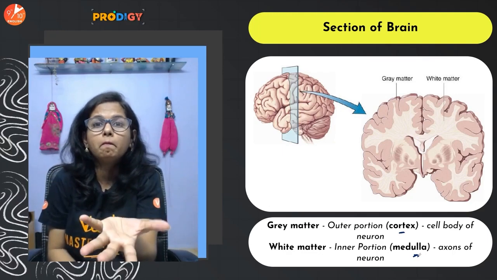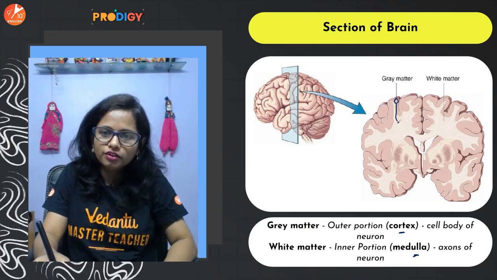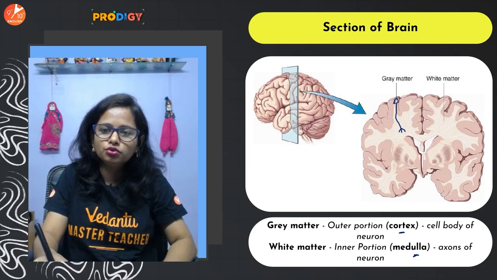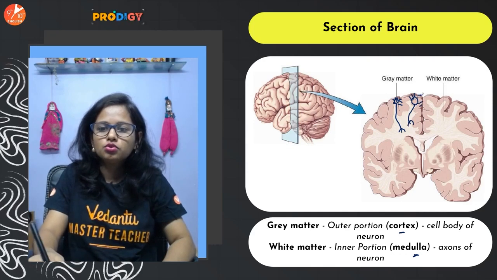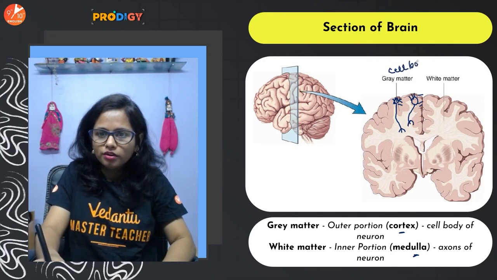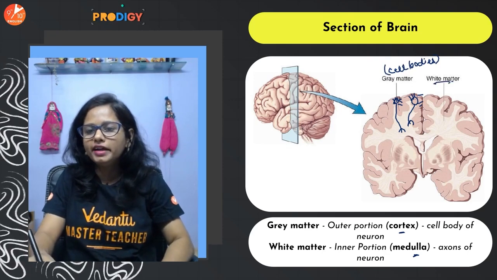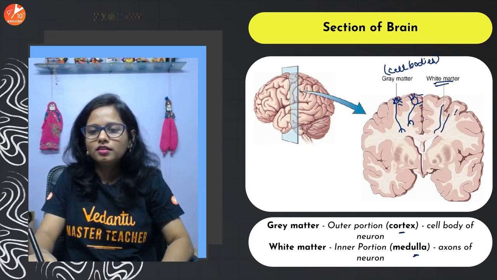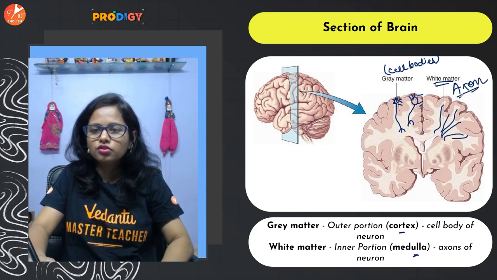The cell bodies of a neuron lie in the gray matter. The cell bodies give a grayish appearance, whereas the white matter is because of the axons.